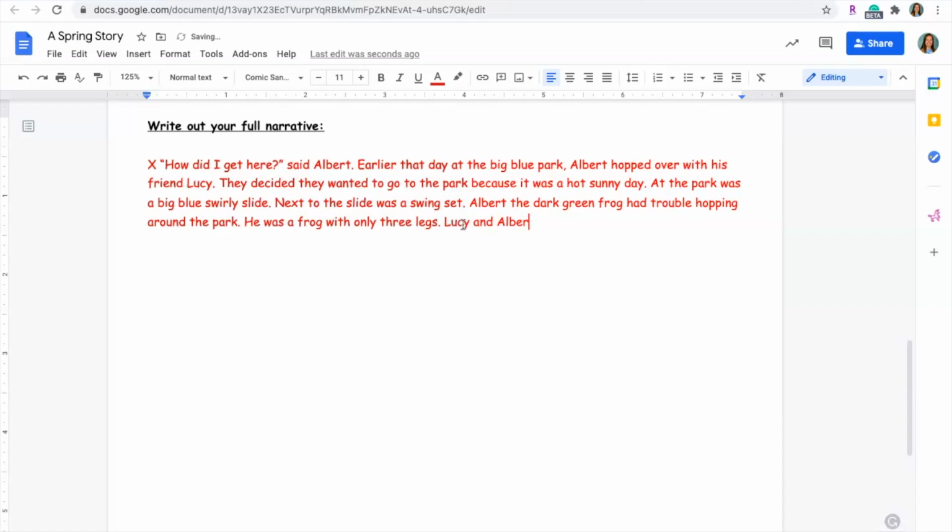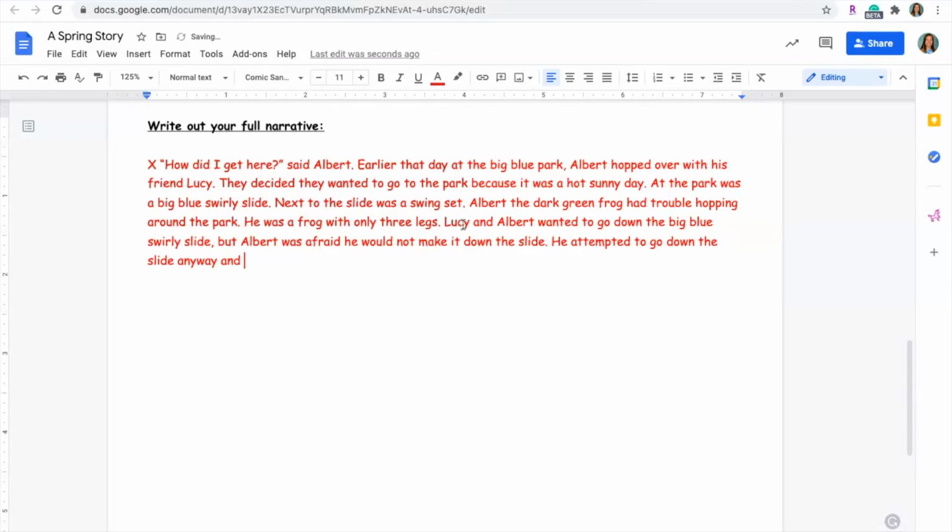Lucy and Albert wanted to go down the big blue swirly slide, but Albert was afraid he would not make it down the slide. He attempted to go down the slide anyway and ended up bumping his head. He lost his memory.